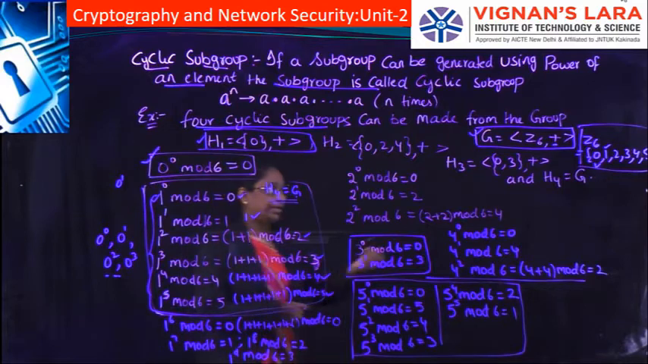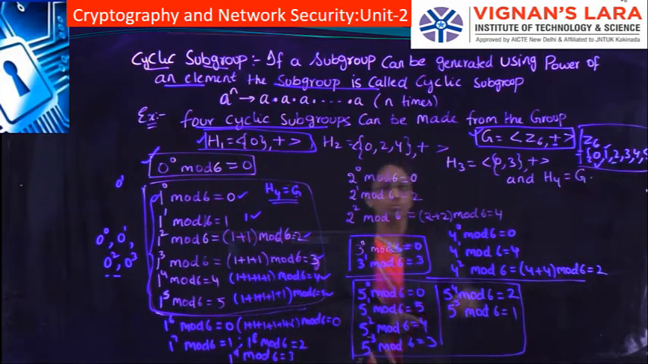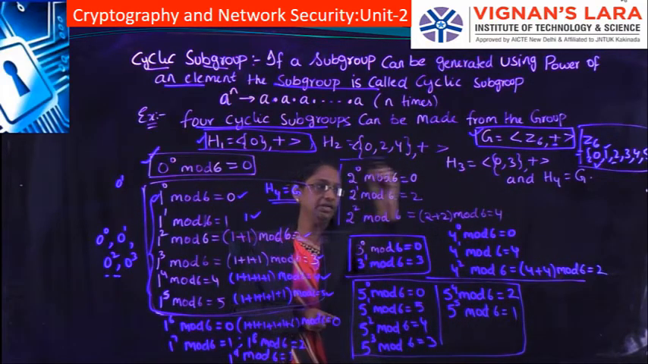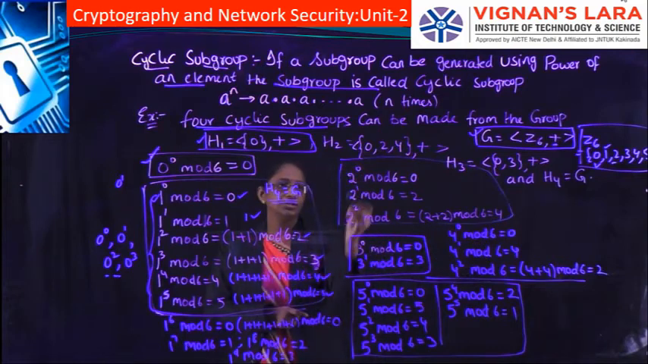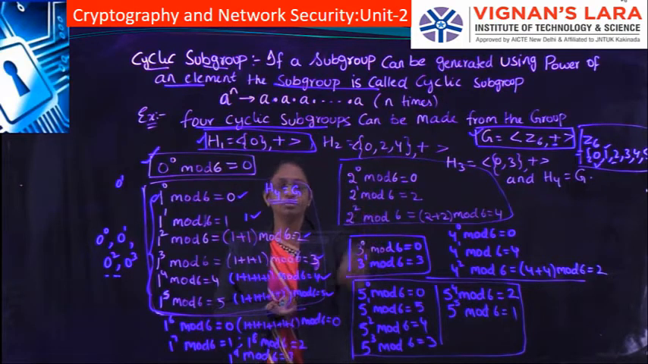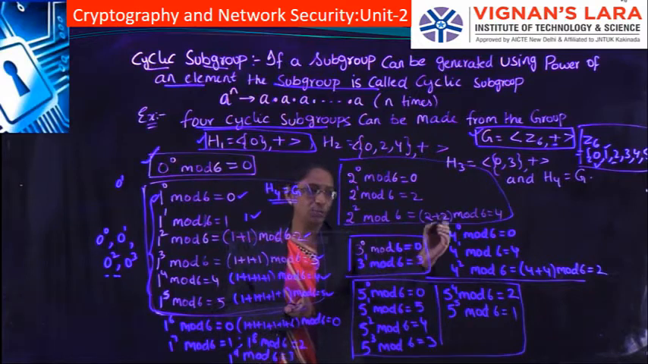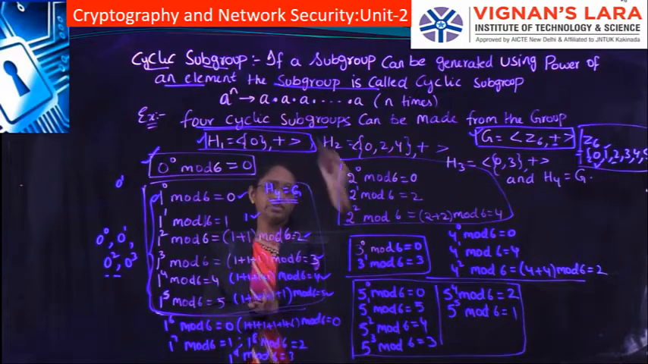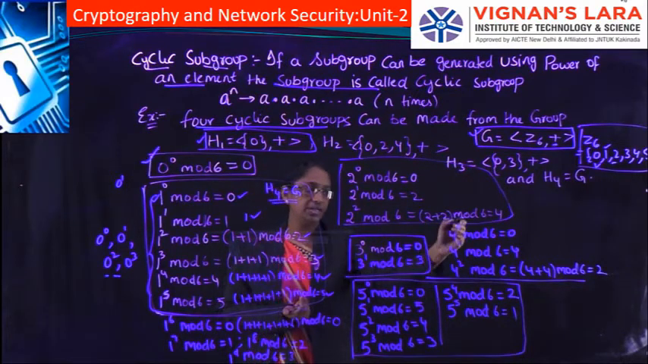Now take the next element, that is our 2. So 2 to the power of 0, again we will be doing the same thing. 2 to the power of 0 mod 6 is again 0. 2 to the power of 1 mod 6 is again 2. 2 square means 2 plus 2, according to our definition. 2 plus 2 mod 6 is 4.